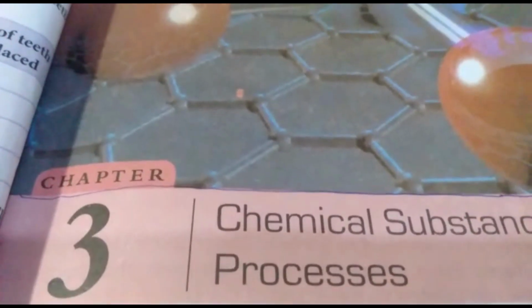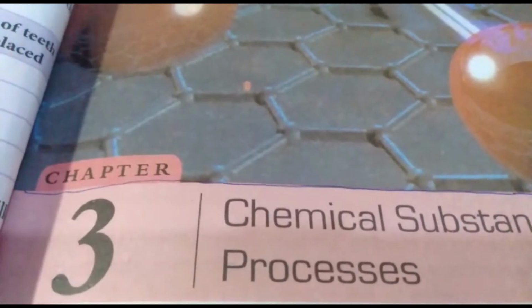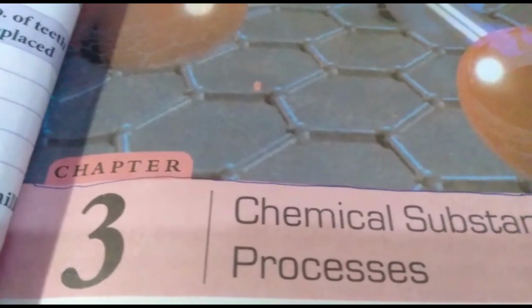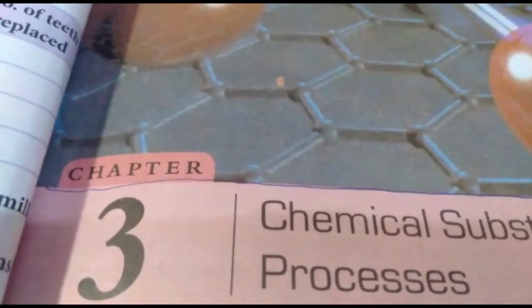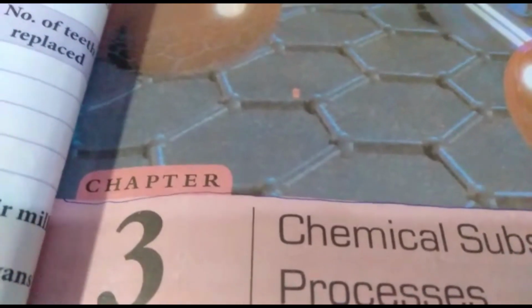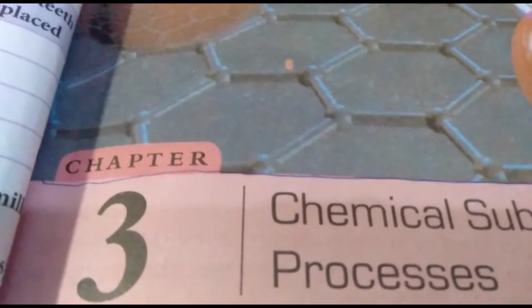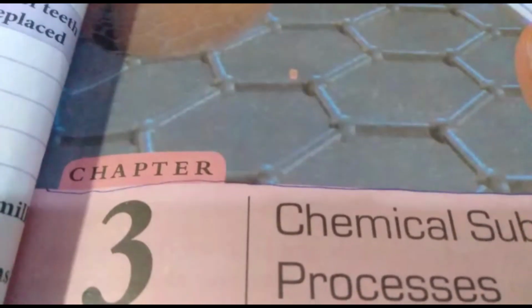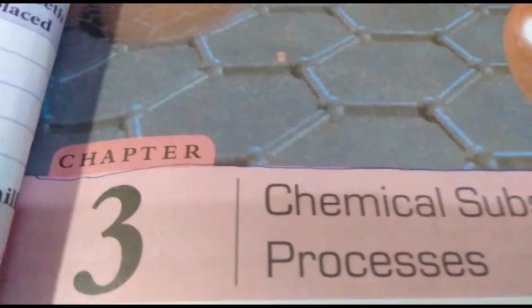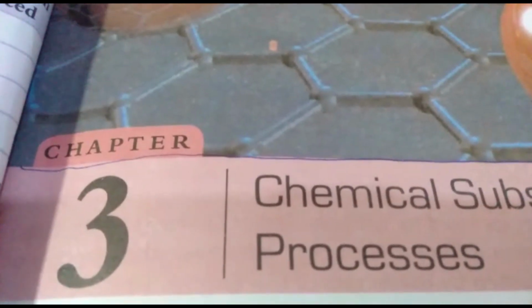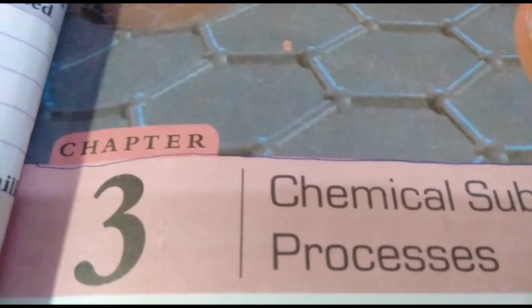We have also discussed elements. A substance that is made up of only one type of atom is called an element. And then we have discussed compounds, substances formed of same or different elements joined chemically, which are called compounds. We have also discussed pure substances. An element or a compound is a pure substance.